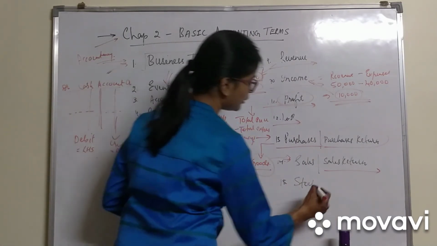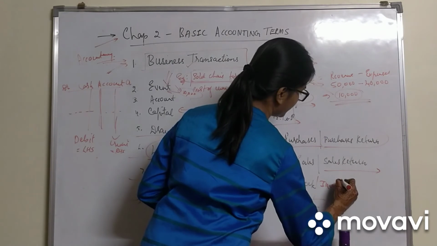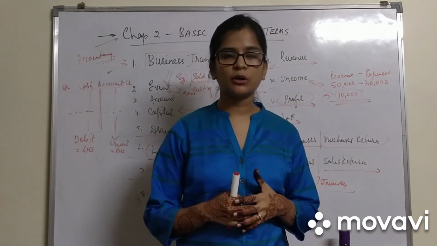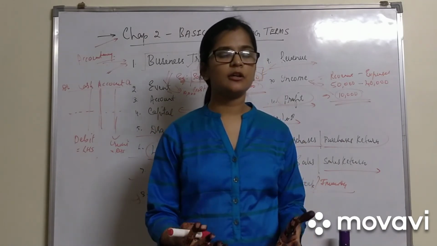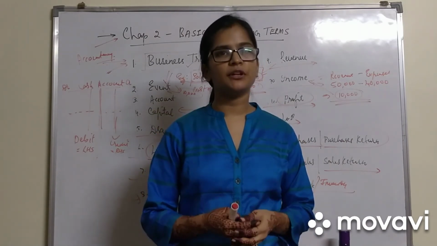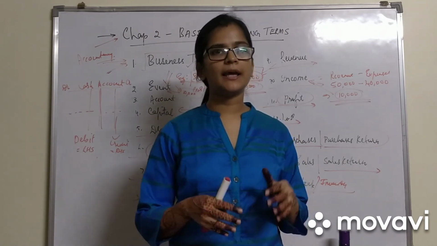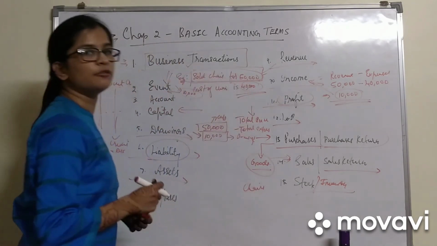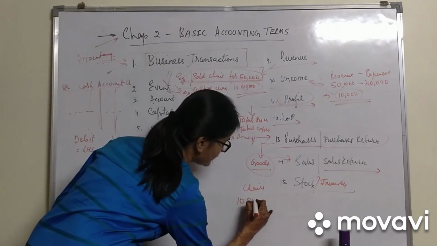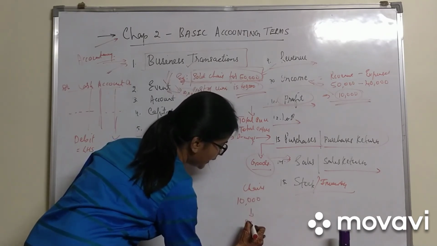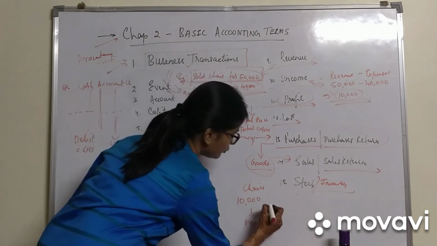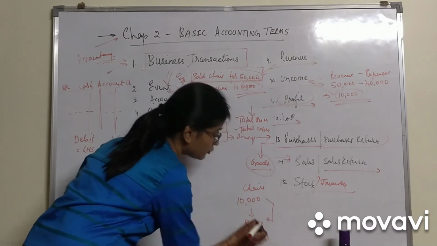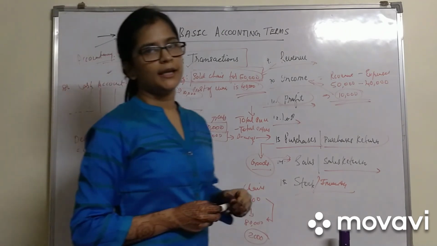The last one we have is stock, also known as inventory. Stock or inventory means whatever goods are left with us and remain unsold become our stock or inventory. Say for example, I have a business manufacturing chairs. I have manufactured 10,000 chairs, but I have only sold 8,000 chairs. So how many chairs are remaining? 2,000. This 2,000 is my stock or inventory.